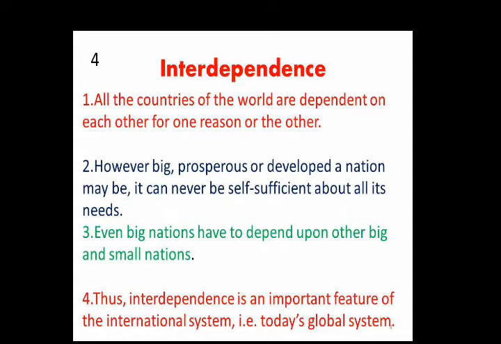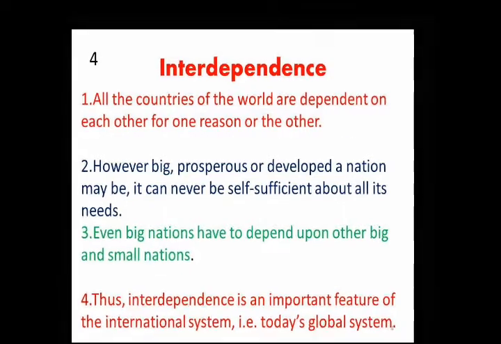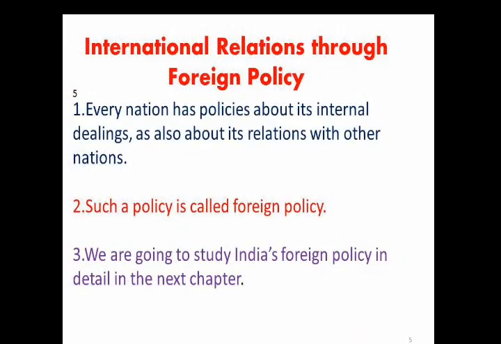Students, international relations through foreign policy. Somewhere you have heard this word, foreign policy. Every nation has policies. How do you prepare some policies with your friends as well as in the society? In the same way every nation has policies about its internal dealings as also about its relations with other nations, that is friendly relationships or other relationships, and such a policy is called foreign policy.